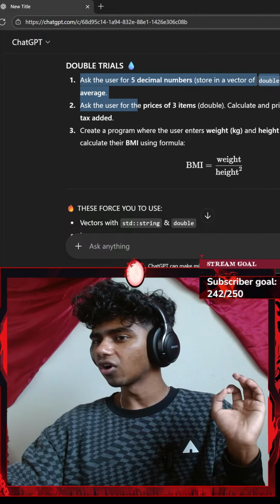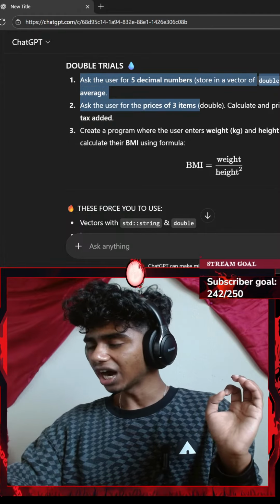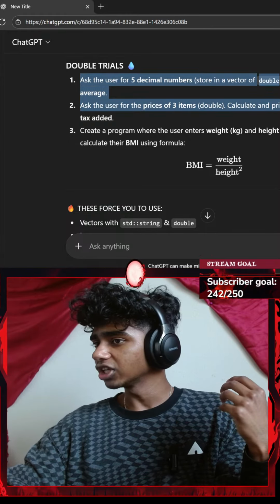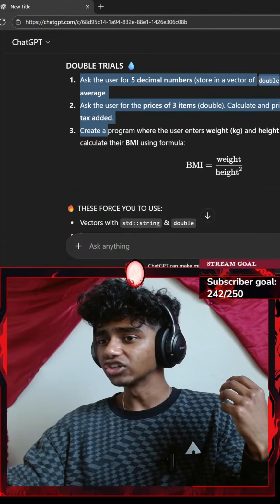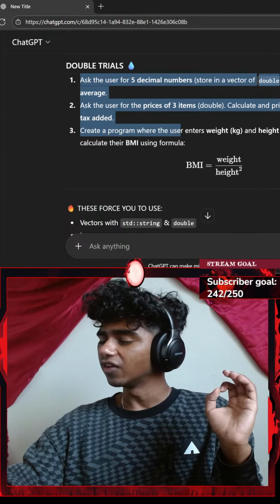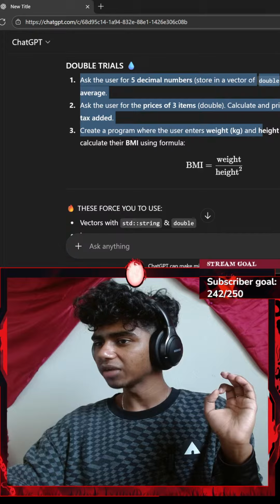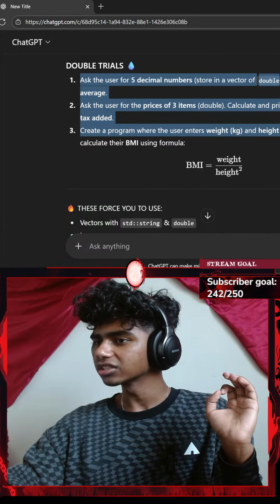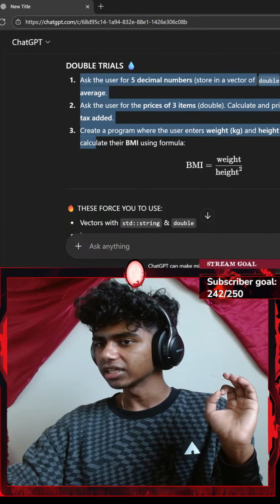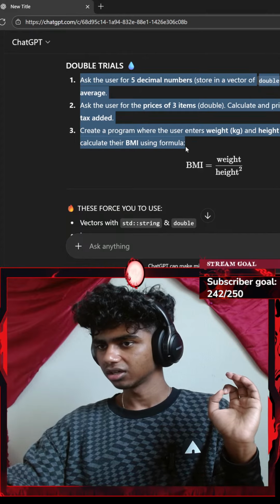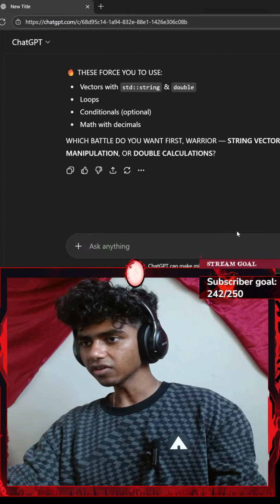Ask the user for the prices of 3 items as doubles, calculate and print the total with 10% tax added. Create a program where the user enters weight in kilograms and height in meters as doubles, then calculate the BMI using the formula. Honestly, I've never heard of BMI.